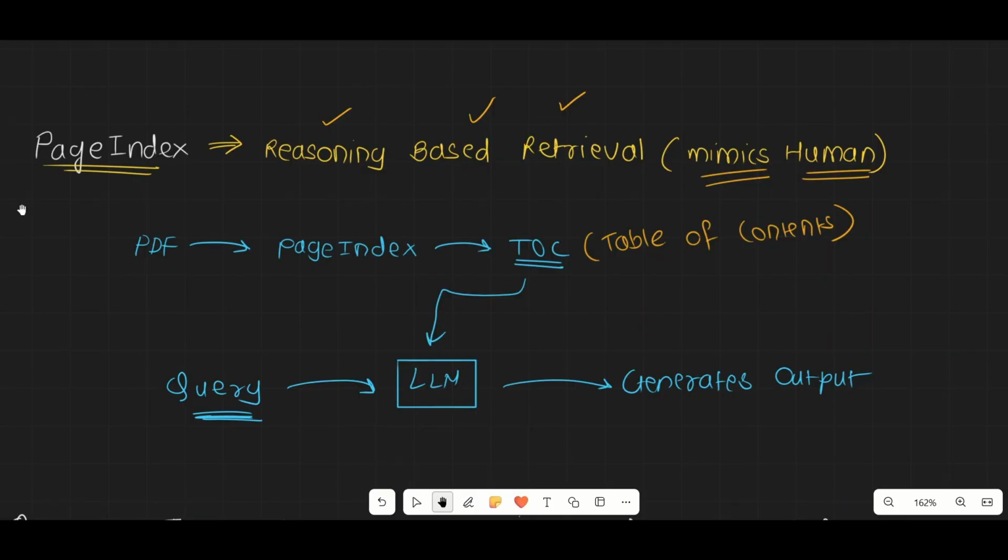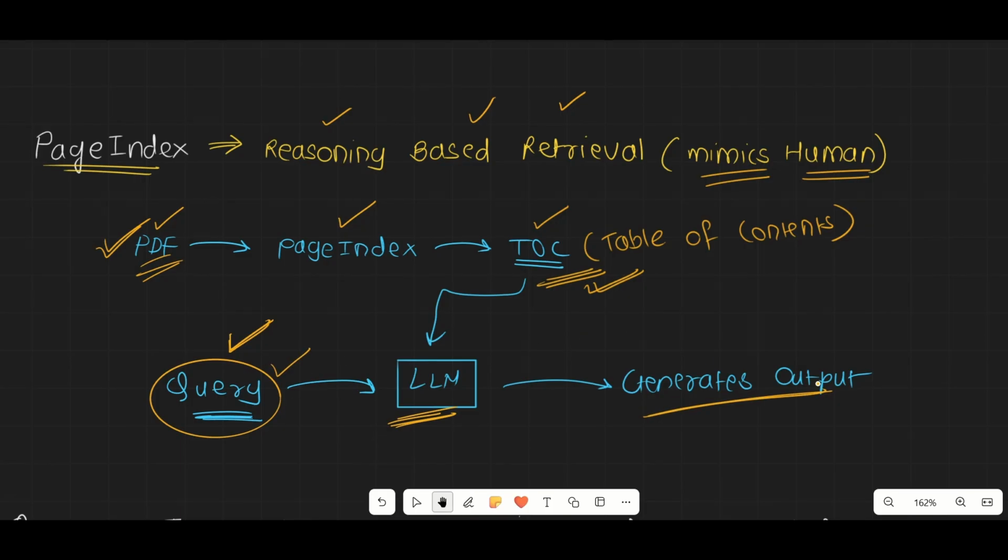So in PageIndex, you provide the PDF, and it gives you the table of content from that particular PDF. Now you take the query. Suppose you write any question related to the provided PDF to the chatbot. You provide the query and the table of content to the LLM. Based upon this query, it will traverse the table of content, try to find out at which specific section the answer to this query lies, and then give you the final output.